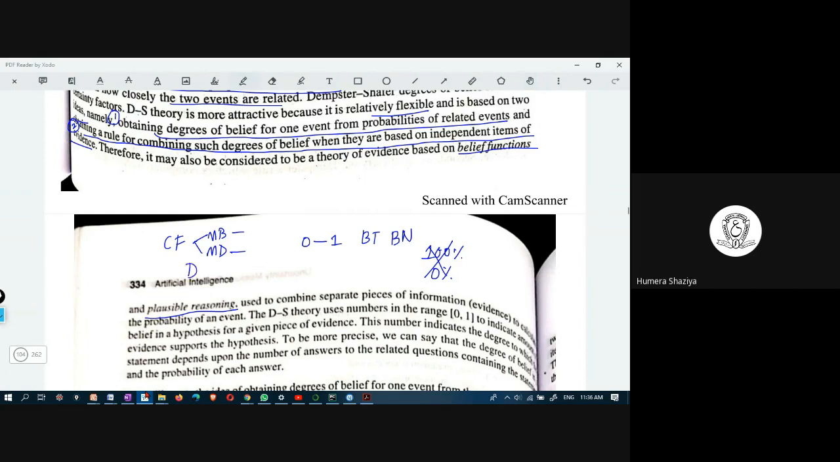Measure of disbelief means we feel that it will not happen, and then certainty factor will be MB minus MD. Coming to Dempster-Shafer theory, it is related to certainty factor and it assigns degree of belief for one event. What is the one event? Let us take that next time, lockdown will not be extended. Suppose this is the event. What is the probability that lockdown will not be extended? This is one event. There can be any other event, like, what is the probability that exams will be conducted in the month of July?